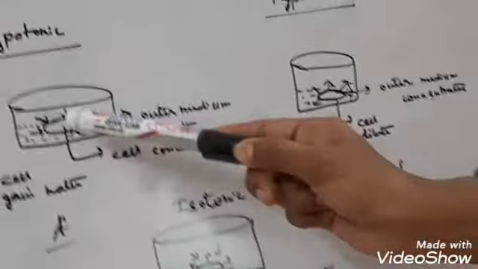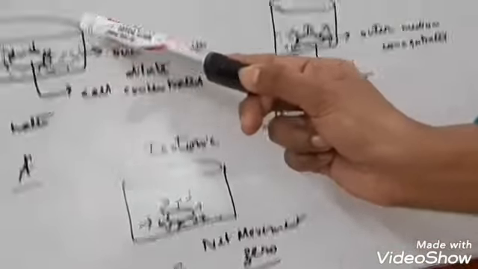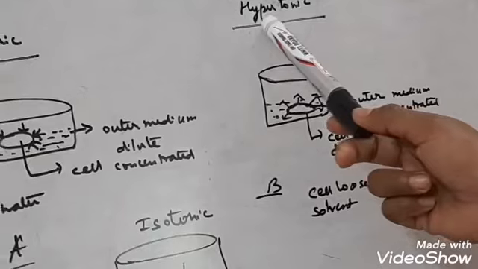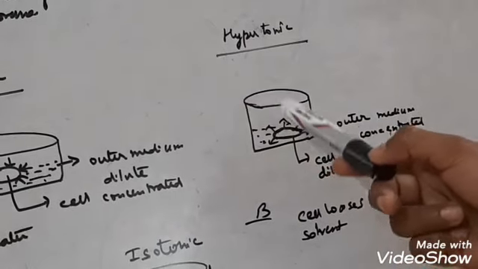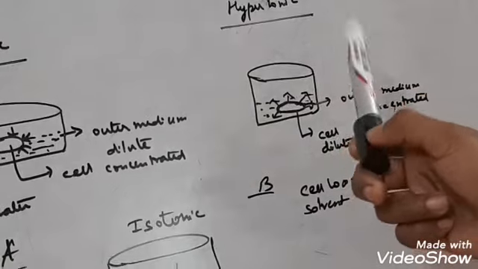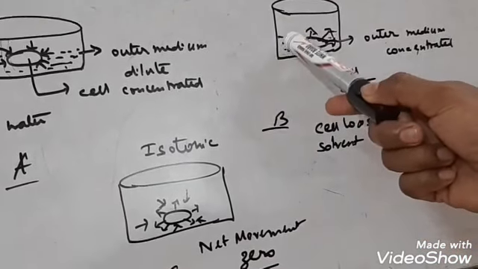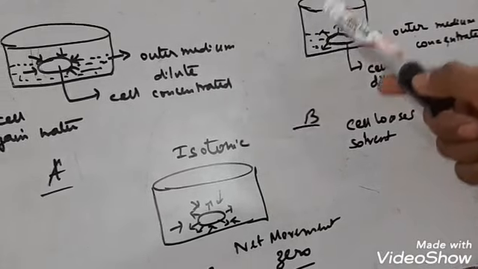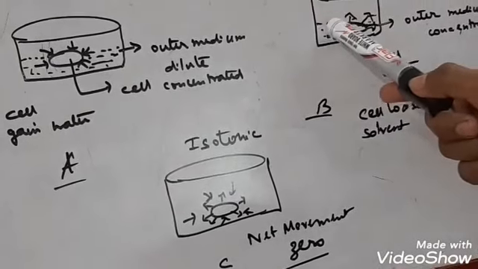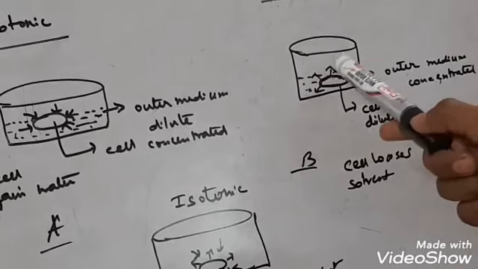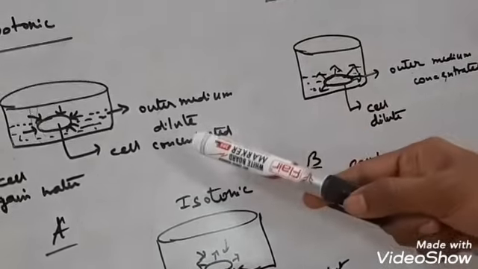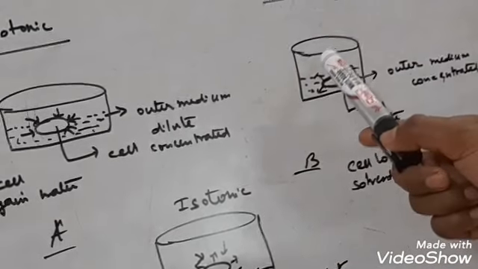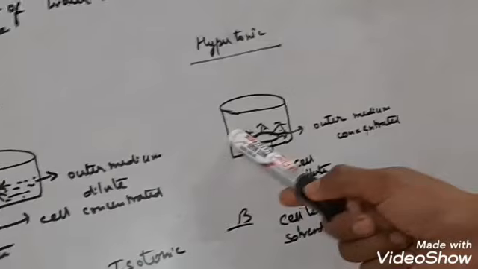In that case, water will enter inside the cell by endosmosis. Next comes hypertonic solution. Hypertonic means when the tonicity or the concentration of the outside environment, outside the cell, is high. Inside the cell the solvent is high and solute is less, and in the outside environment the solvent is less and the solute is high. So what will take place? Just the reverse of the hypotonic solution, that is exosmosis will take place. That is, from the cell water will be released out.